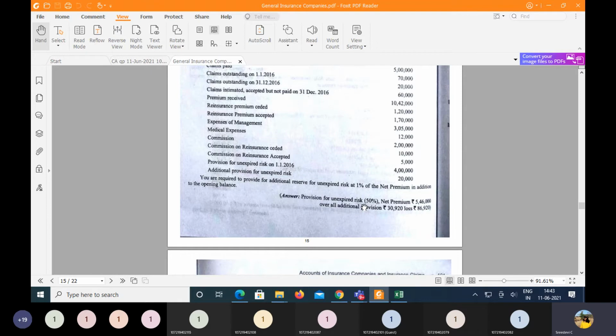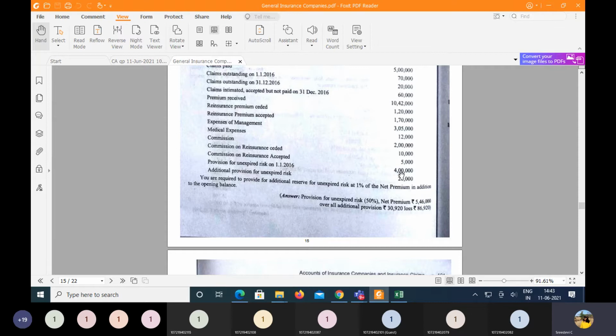That's one thing. So the usual reserve, as it is, we are going to take as 50% of the net premium. Here you are required to provide for additional reserve for the unexpired risk at 1% of the net premium in addition to the opening balance itself. Whenever it is given as in addition to the opening balance, that means in addition to this 20,000 rupees, you are going to calculate 1% of the net premium amount, and whatever amount you get, you are going to add to this 20,000, and that will be taken as the closing additional reserve.